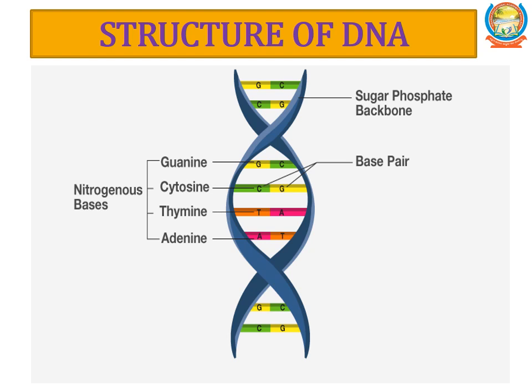The bases in the two strands are paired through hydrogen bonds, forming base pairs. Adenine is always paired with thymine with the help of two hydrogen bonds. Cytosine is always paired with guanine with the help of three hydrogen bonds. Purines come opposite to a pyrimidine. This generates a uniform distance between the two strands. That distance is 0.34 nanometer between base pairs and the complete turn is around 3.4 nanometer or 34 angstrom units.